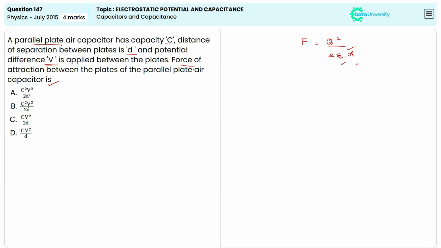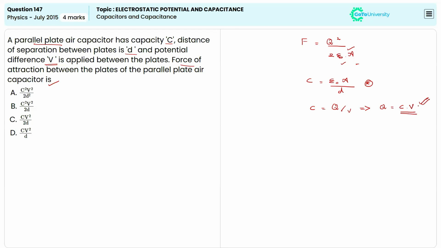Whenever there is a parallel plate capacitor, the capacitance can be calculated using the formula C is equal to epsilon naught A divided by D, right? This is the general formula for the parallel plate capacitor. In general, capacitance can be calculated using C is equal to Q divided by V, right? From this, we can write Q is equal to C times V.